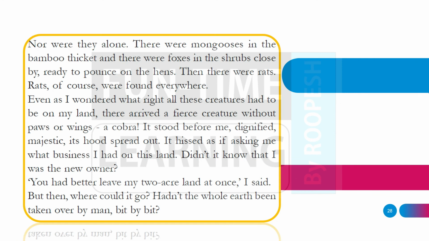Nor were they alone. There were mongooses in the bamboo thicket, and there were foxes in the shrubs close by, ready to pounce on the hens.